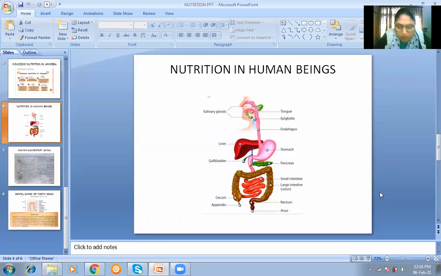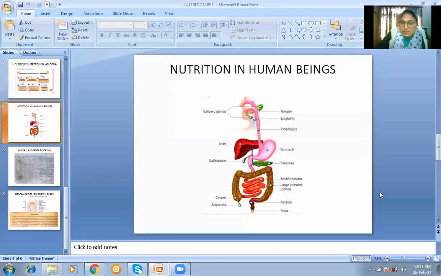Now here case based questions can be made, such as first of all, what is the normal blood glucose level? What is the normal blood glucose level? If the blood glucose level is up to 120 mg, then it is normal. Then if it crosses 150 to 200, then also it is bearable. But if it crosses 200 and above, then doctor's advice is needed. So normal blood glucose level is 120 mg.